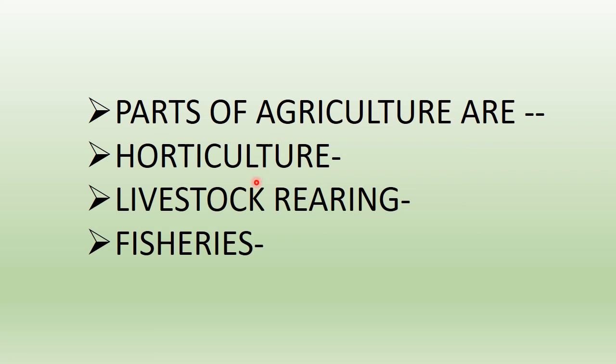Now when a farmer is involved in keeping animals like cows and buffaloes, honeybees and hens for obtaining products like meat, milk and honey, that is called livestock rearing. All these animals, cows and buffaloes, are called livestock. Rearing means looking after them to get the animal products, and that is called livestock rearing.